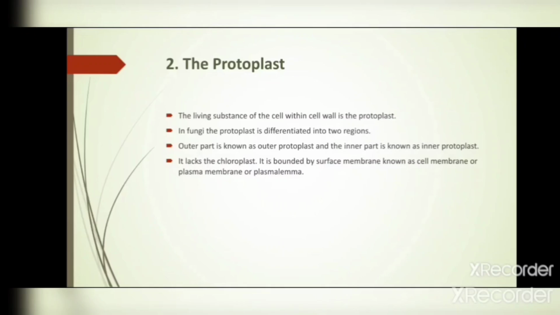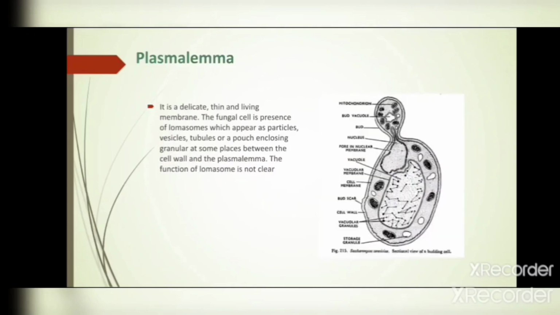It means the living substance present inside the cell surface is called the protoplast, and on the outer surface of the protoplast a layer is present. This layer is called the surface membrane, also known as the cell membrane or plasma membrane. First of all, we discuss the plasma membrane.